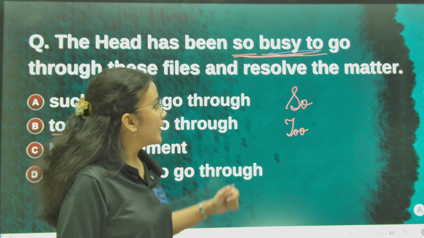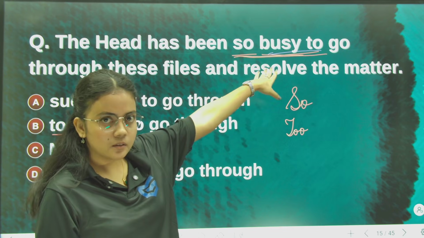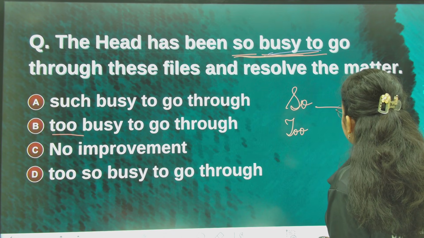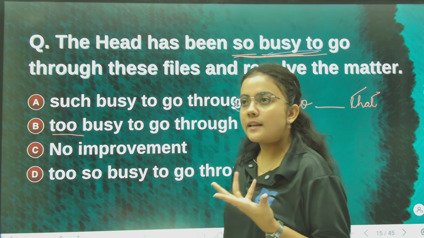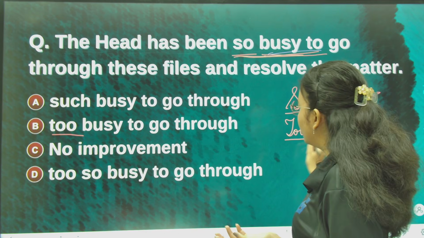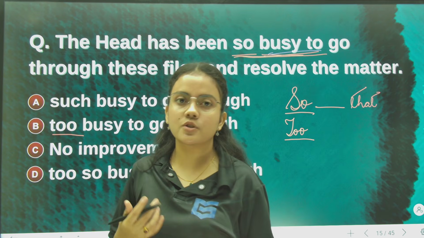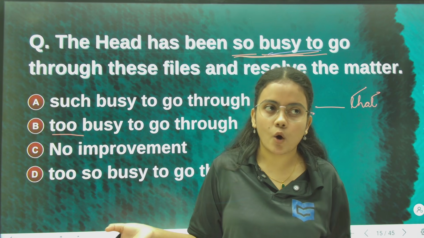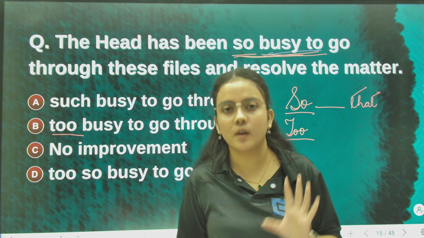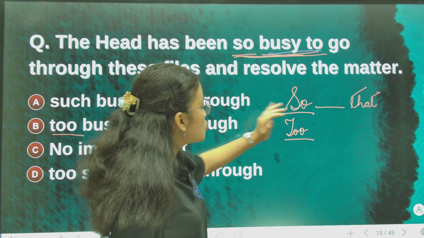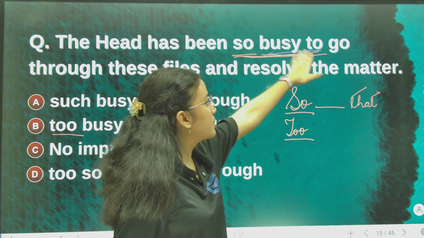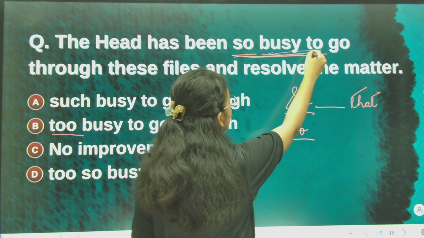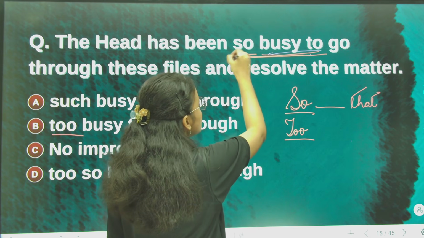So there is a rule: if there is "so", then after the adjective that follows "so", we always write "that". If in the sentence we use both "so" and "too" to describe the degree of the adjective, like how busy, a little busy or very busy, so busy that... then if there is "so", after the adjective we always put "that". But if there is "too" after the adjective, then with this "too" we cannot put "so" before it.